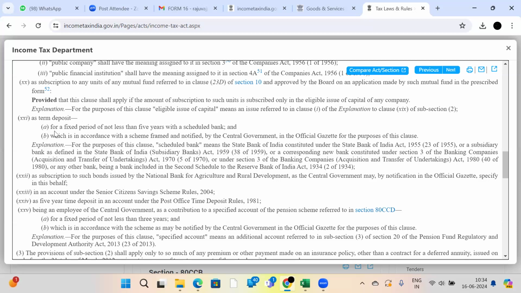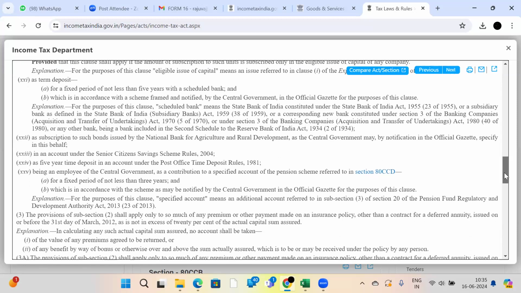See here, a term deposit for a fixed period of not less than 5 years with a scheduled bank. I told you, right? I was unable to search that time. If you go to scheduled banks like HDFC, State Bank of India, whatever bank it may be, and ask them that you want to make one term deposit and get the 80C deduction, they will definitely tell you that you should maintain it for a minimum of not less than 5 years. You should keep the deposit for a minimum of 5 years. That means you never get a deduction every year.